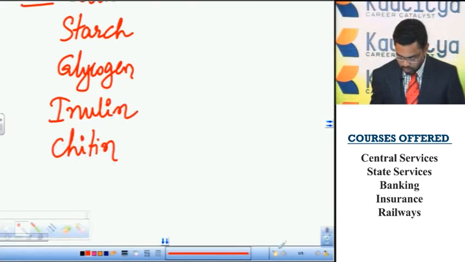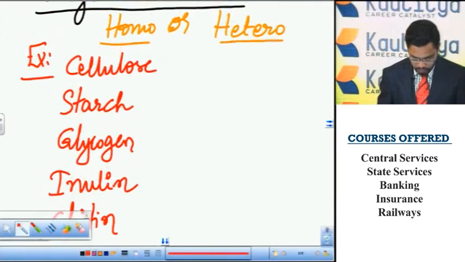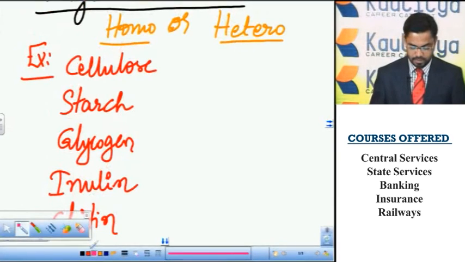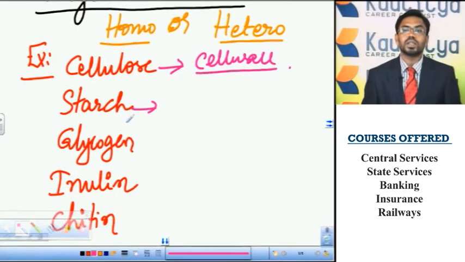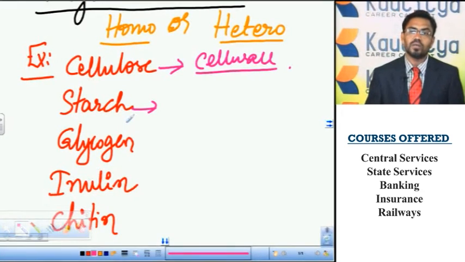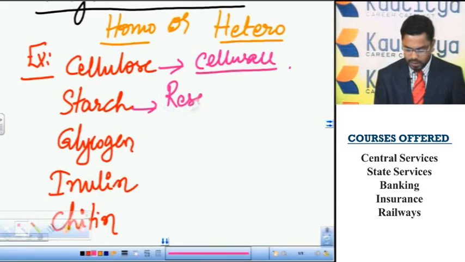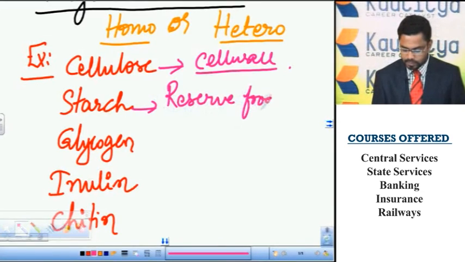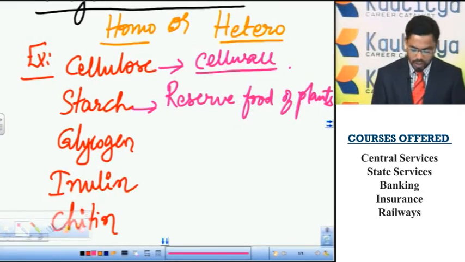The cellulose is a component of cell wall of plants. And starch, so the excess of food material, the excess of glucose in the plants is stored in the form of starch. So the starch is considered as reserve food of plants. And starch is also a polymer of glucose. Cellulose is also a polymer of glucose.